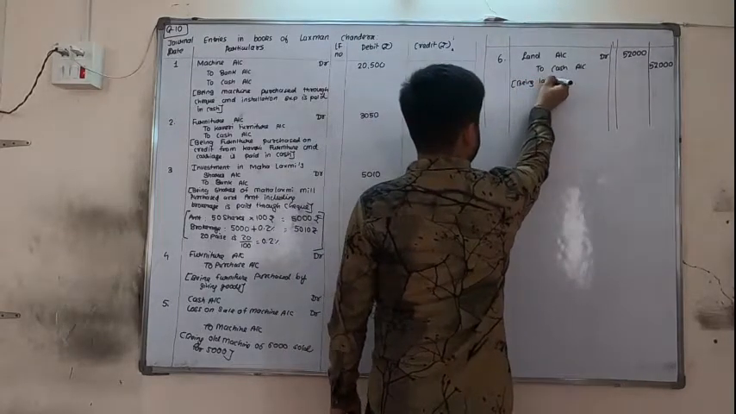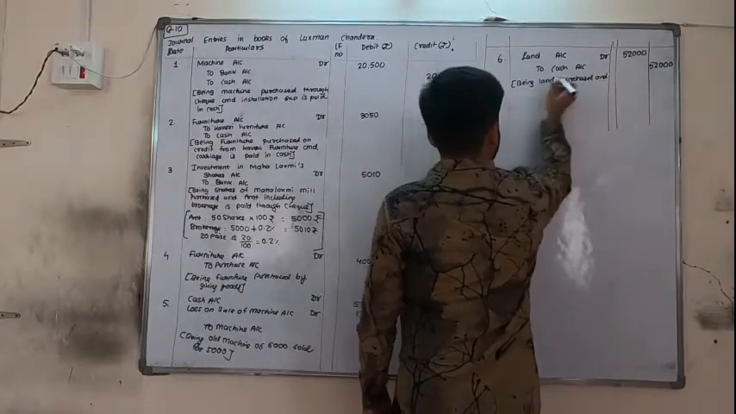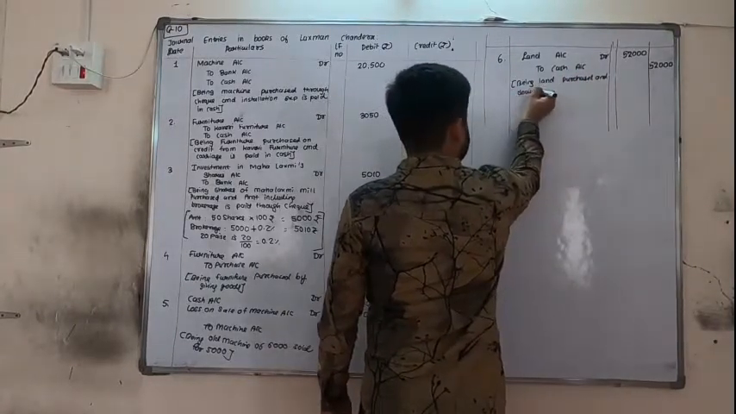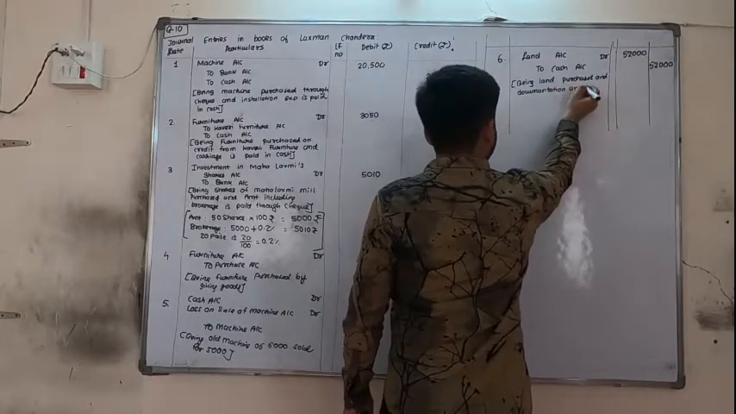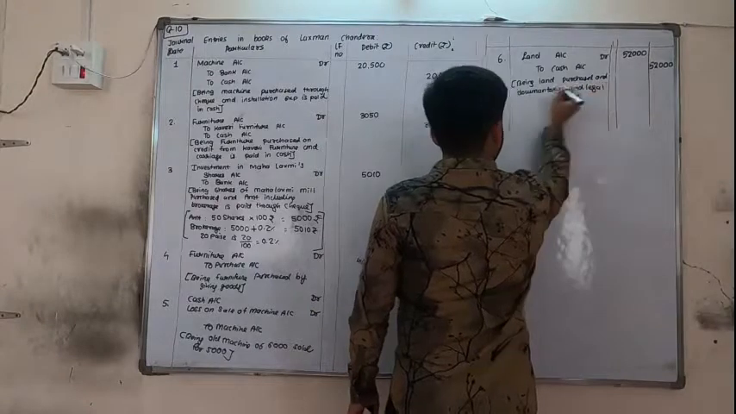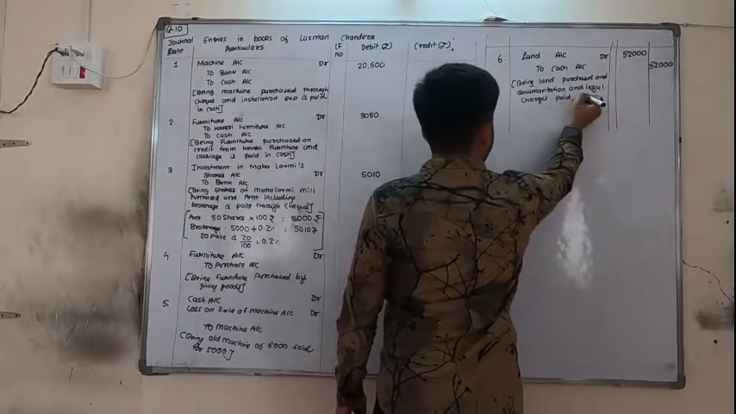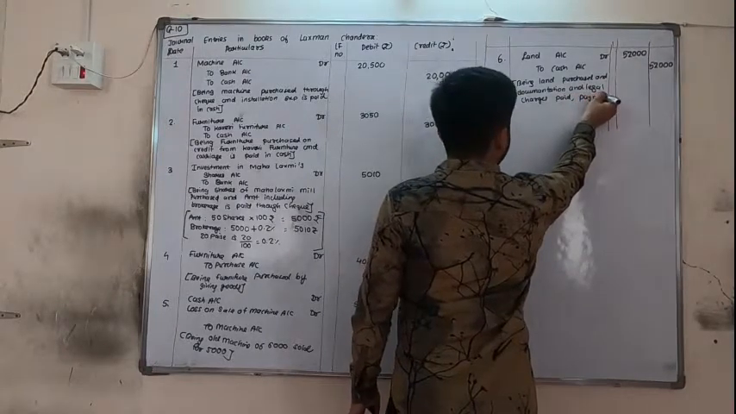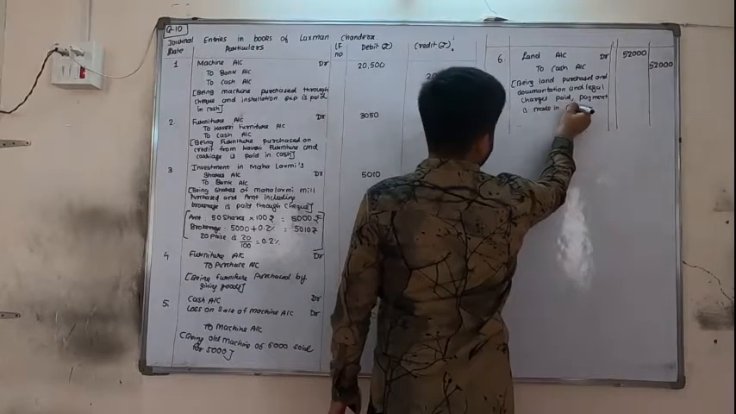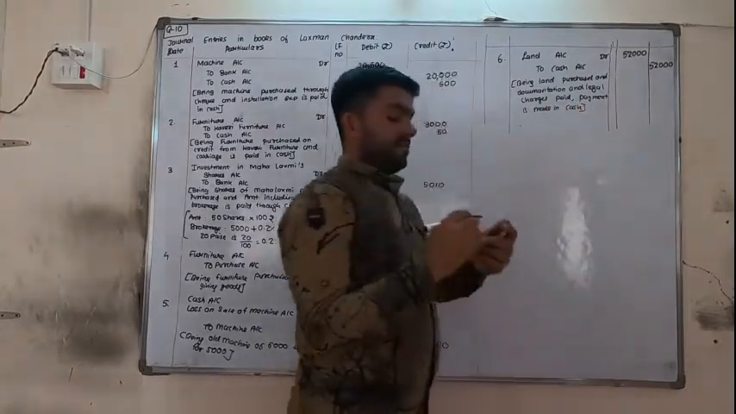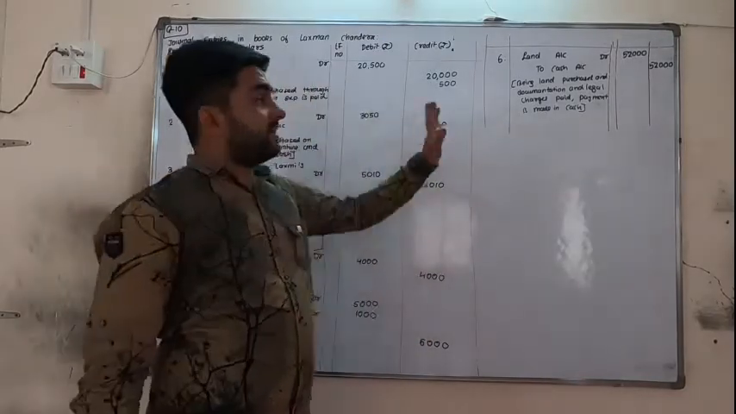Narration: Land purchased and documentation and legal charges paid, comma, payment is made in cash. So we are purchasing land, land is coming in, total amount is paid by cash, cash is credit.